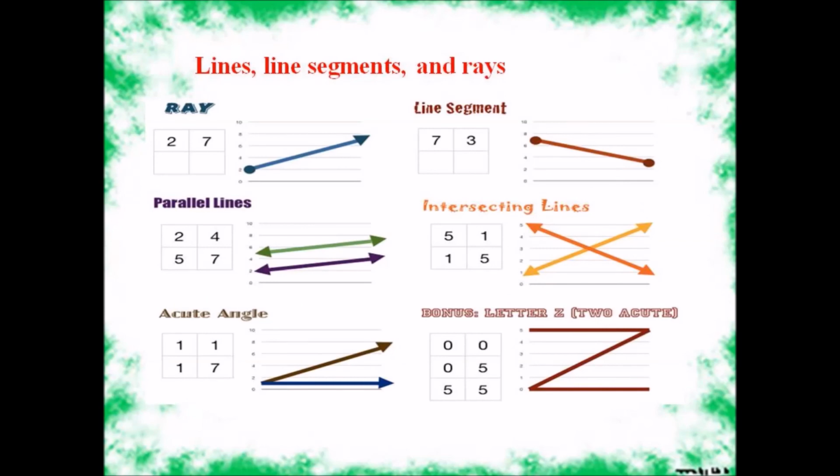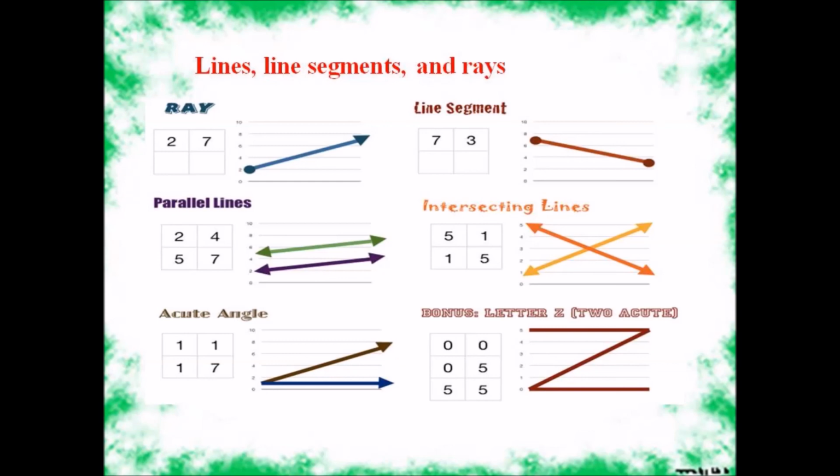Lines, line segments and rays. A ray starts from one point and goes in one direction with an arrow. Parallel lines are both lines running parallel, one up, the other down.